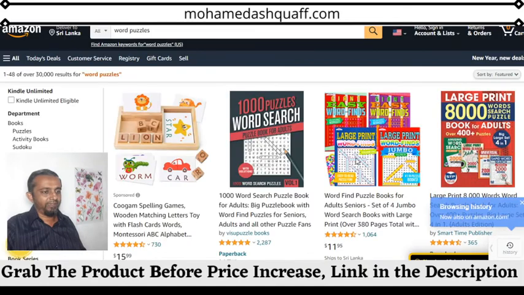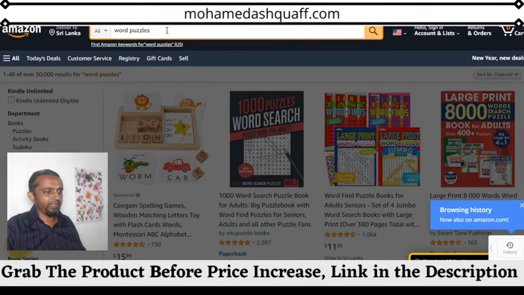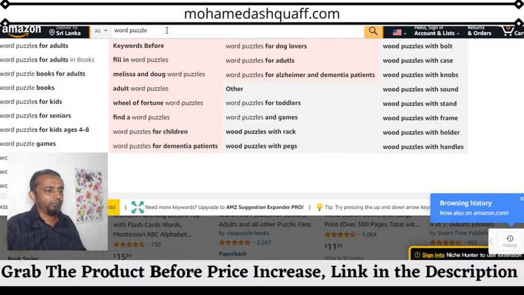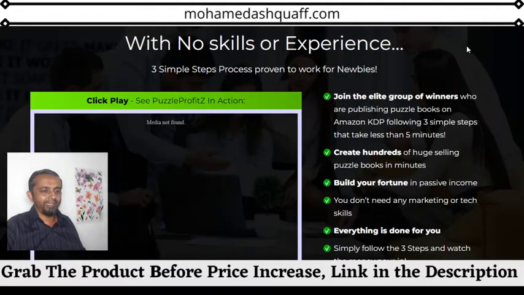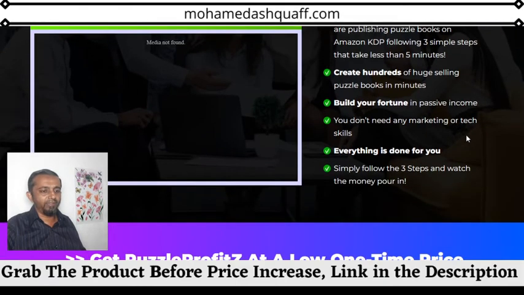Okay, guys, and again if you go to Amazon and click here, you can see hundreds of thousands of books are there. These are all puzzles. You have to compete with all these people. As per this Venkatesh's claim, you are not going to earn any money with this.